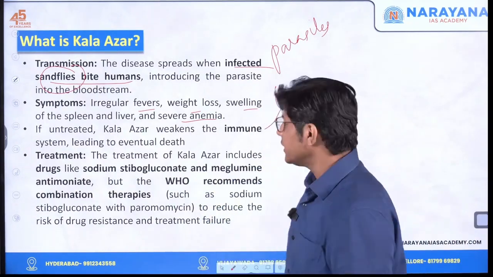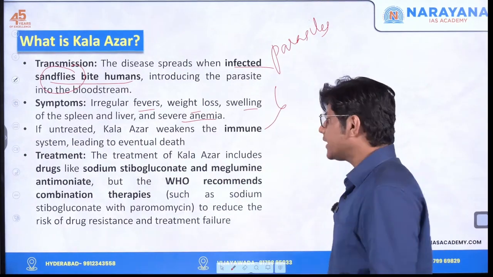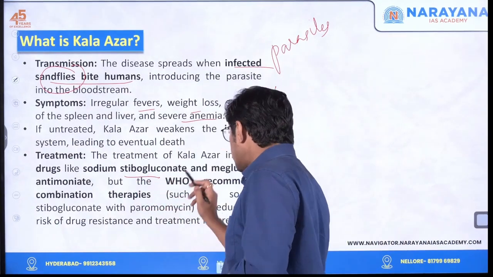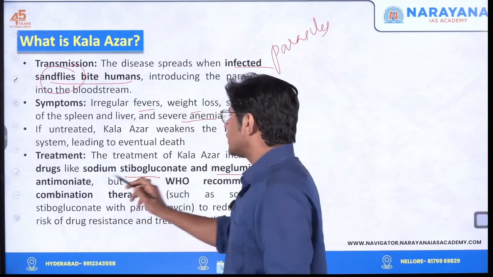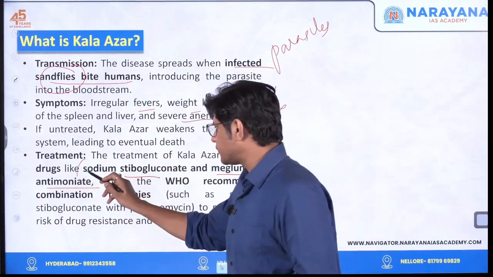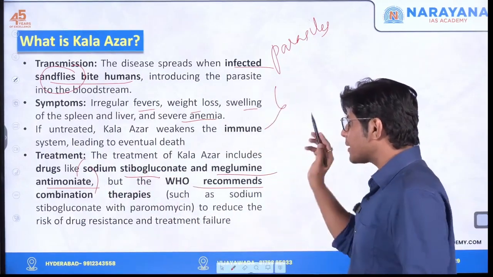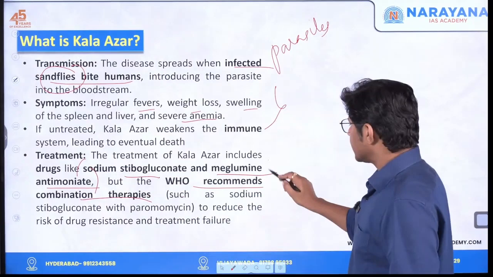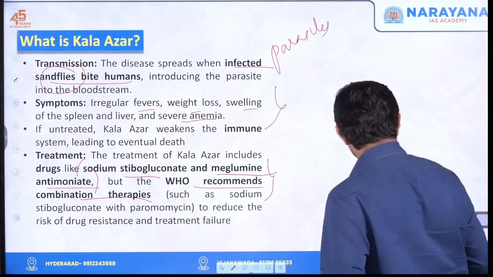And what is the treatment? The treatment is drugs like sodium stibogluconate and meglumine antimonate. So these are the drugs. Please remember the names of these drugs. But the WHO recommends combination therapies of these drugs. So remember these 2 drugs, right?